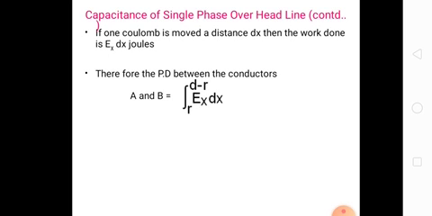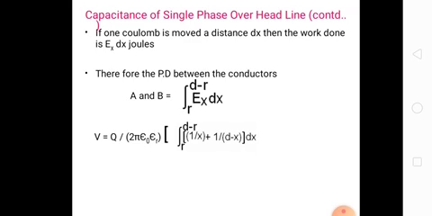If 1 coulomb is moved a distance dx, then the work done is Ex into dx joules. Therefore, the potential difference between conductors A and B is the integration from r to d minus r of Ex into dx. So the potential difference V is equal to Q by 2 pi epsilon naught into epsilon r times the integration from r to d minus r of 1 by x plus 1 by d minus x.